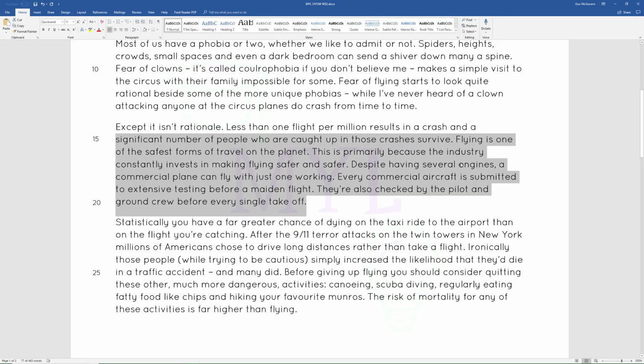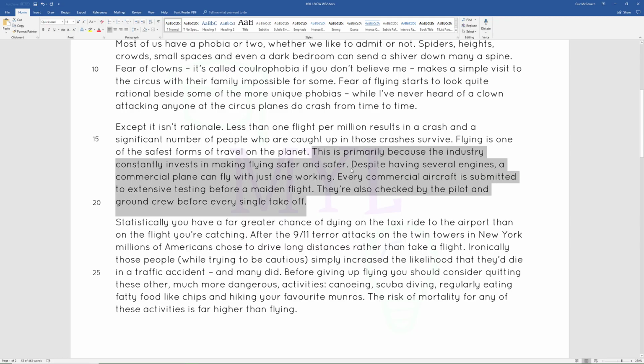Flying is one of the safest forms of travel on the planet. Now, again, that doesn't give me the answer. So I was incorrect there, so I keep going. Here we go. So the reason for the safety, which is my question, is given here. This is primarily because the industry constantly invests in making flying safer and safer. Despite having several engines, a commercial plane can fly with just one working. Every commercial aircraft is submitted to extensive testing before a maiden flight. They're also checked by the pilot and ground crew before every single takeoff. So I found my answer.